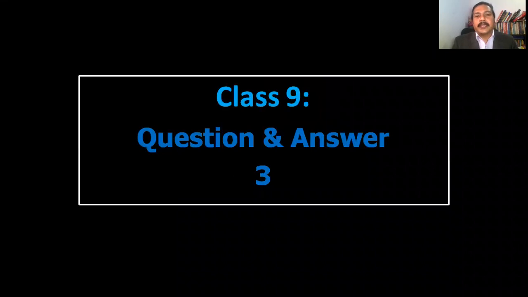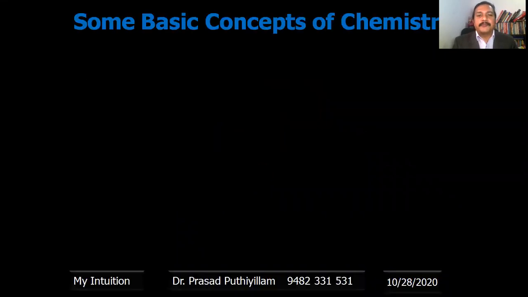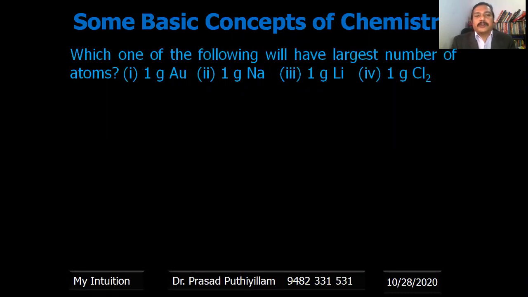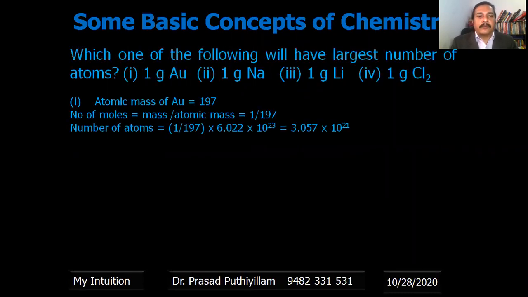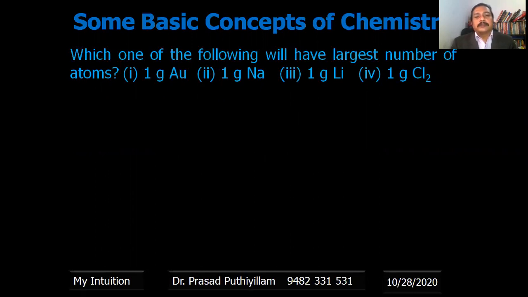This is class number 9 of Basic Concepts of Chemistry. Some questions and the answers. Which one of the following will have the largest number of atoms? Given examples: 1 gram gold, 1 gram sodium, 1 gram lithium, and 1 gram chlorine. Here all are given as 1 gram.